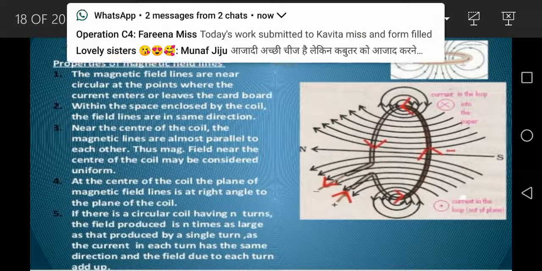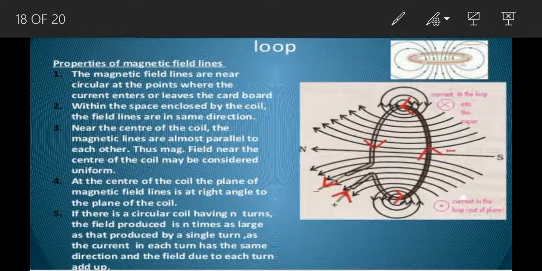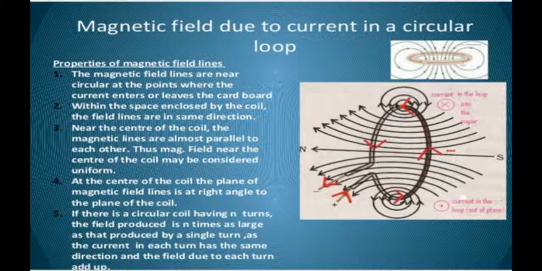This is how we can identify the north pole and south pole in a circular loop. Then we will be having about the third one.